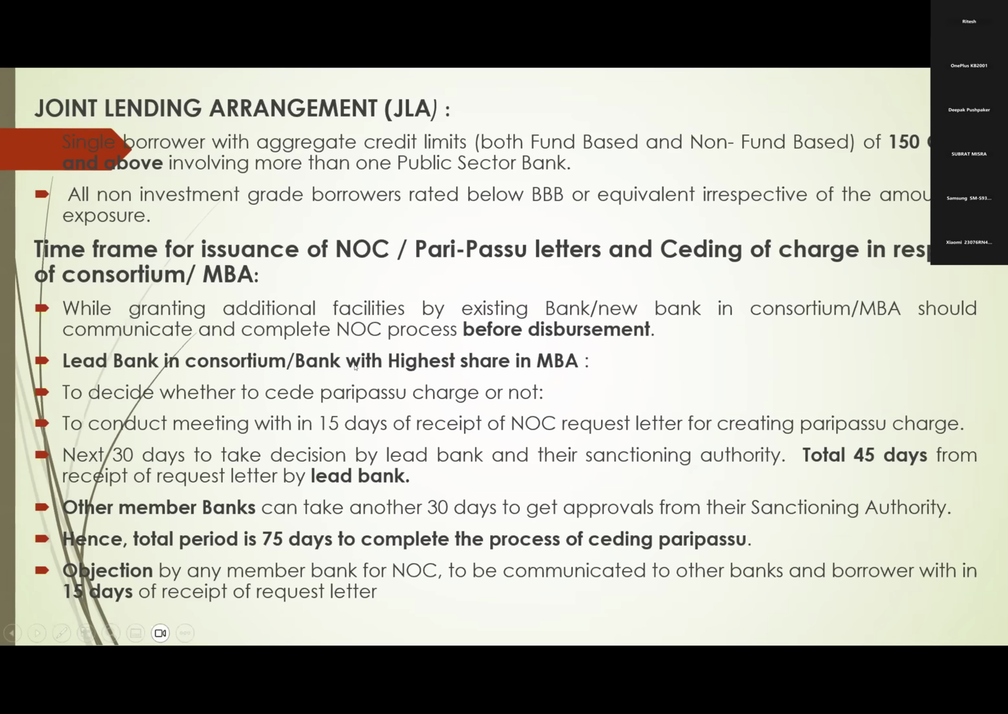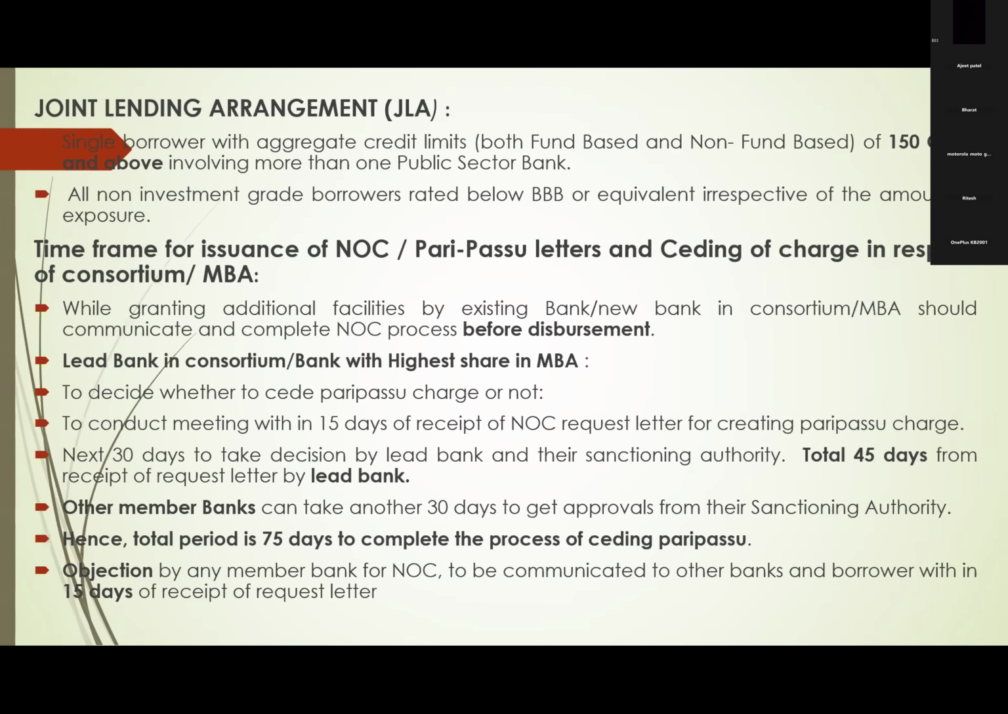While granting additional facilities by an existing banker or a new banker in a consortium or MBA, they should communicate and complete the NOC process before disbursement. Once the NOC is given, we are ceding pari passu charge with the new bank. After the new bank's induction, the total loan will become 1,200 crores and the total security also 1,200 crores, and the new bank will get a 20% share in the total security. This is the pari passu charge they will get.